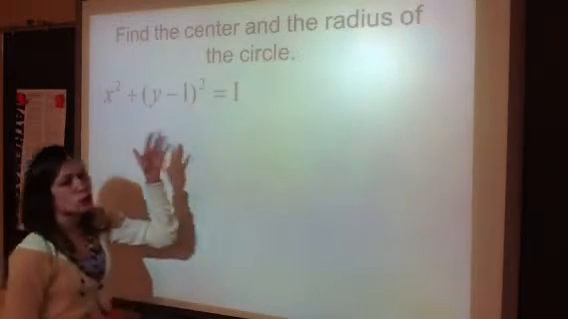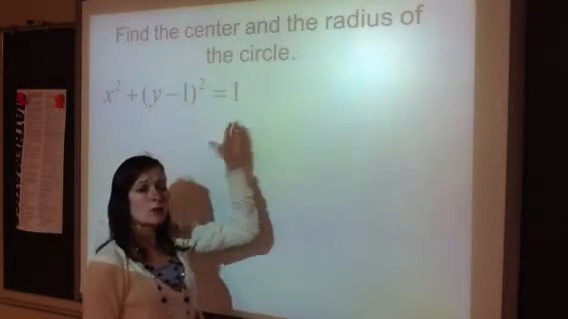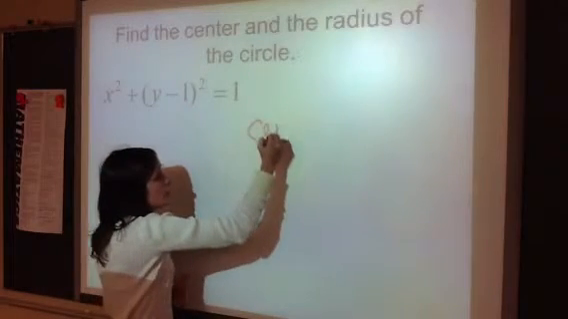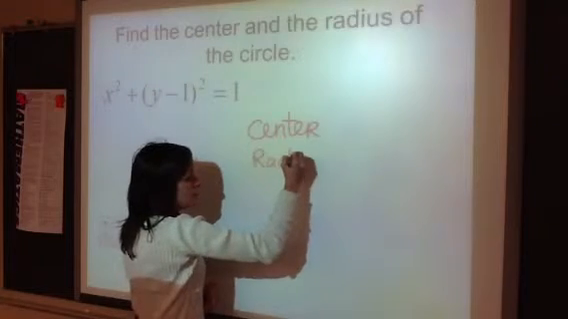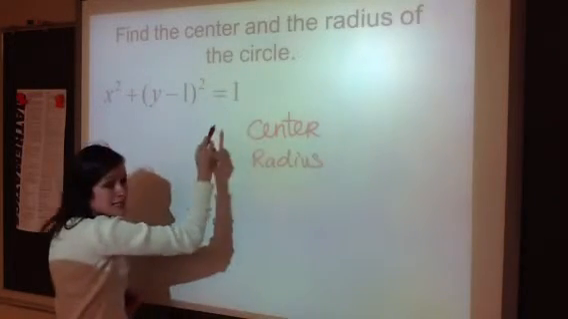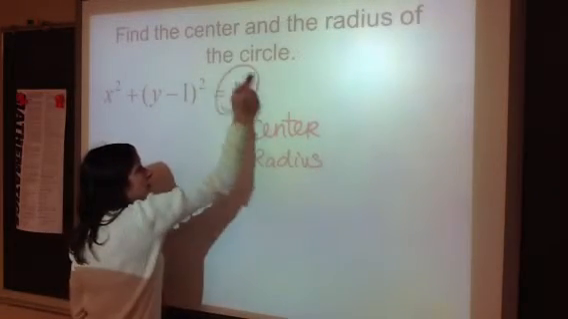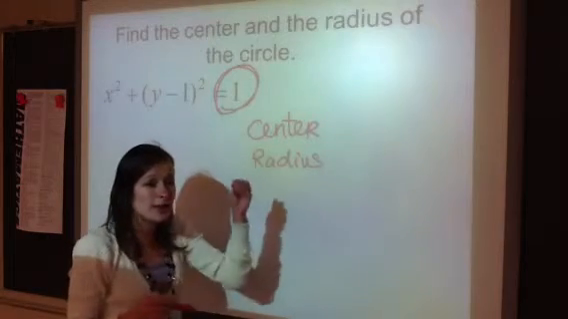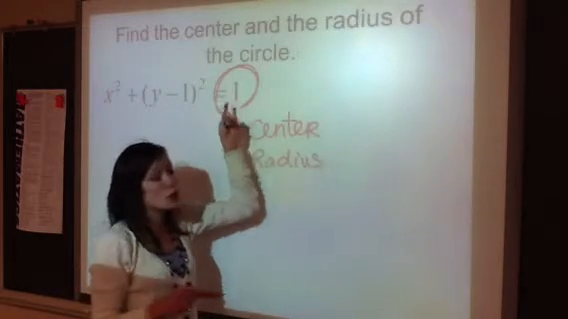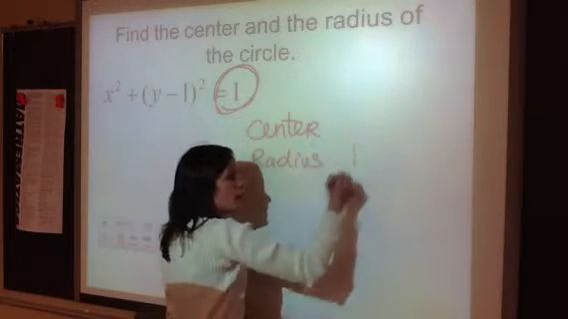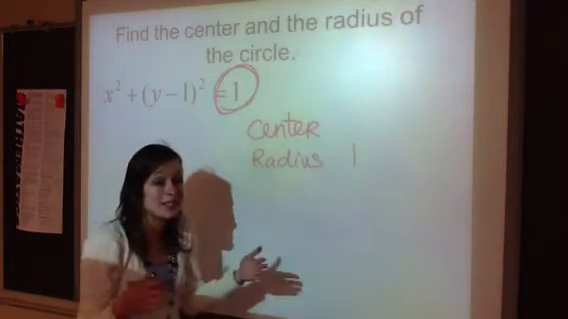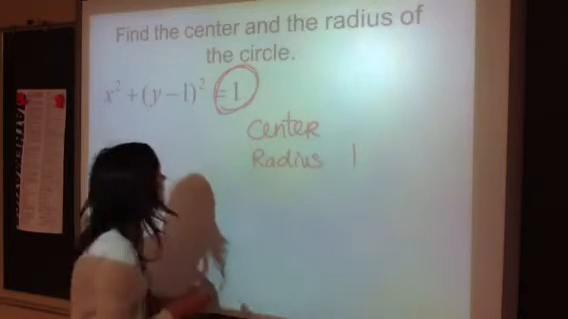Alright, so this is going backwards. I want you to tell me the center. I want you to tell me the radius. So if we look at this problem, the radius is easy to tell, because it's whatever this equals over here, and that's r squared. So if this is r squared, that means you have to unsquare it. So the square root of 1 is 1. If there was a 16 there, it would have 4.